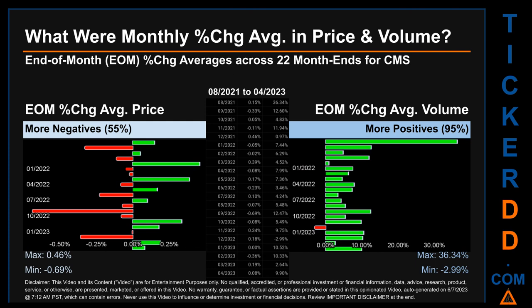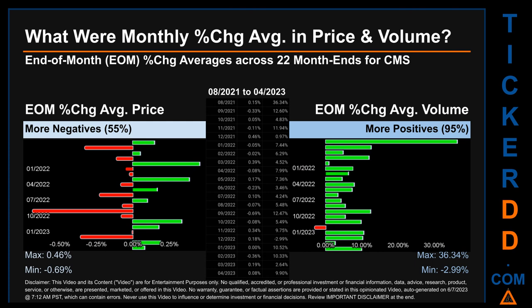What were end-of-month percentage change averages in price and volume for CMS? The monthly average of percentage change in price and in volume were calculated for each of the 22 month ends. That calculation took daily percentage changes and averaged them for each given month. If a month end came out negative, then it means that the month summarily saw a negative change.